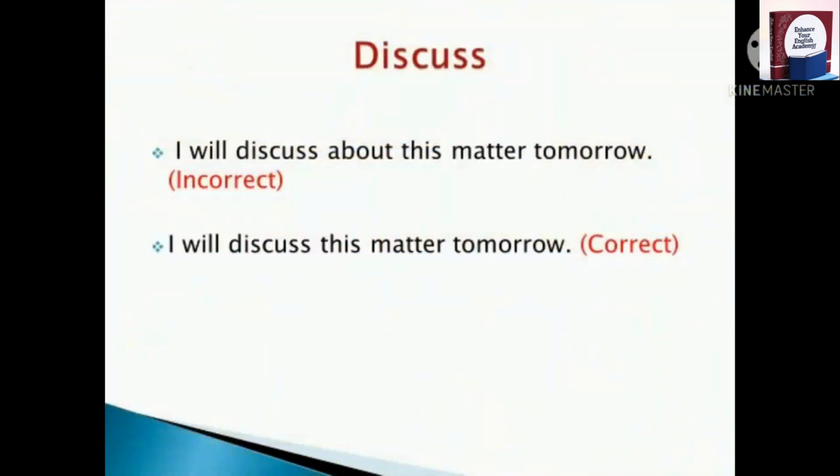The next word is discuss. Remember, we shouldn't use the word about after discuss, because the meaning of discuss is talk about. When you say, I will discuss about this matter, the meaning is, I will talk about this matter, which is very funny in fact. We have to say, I will discuss this matter tomorrow. I will discuss this with you. Never say, I will discuss about. About should not be used with discuss. Please remember this.